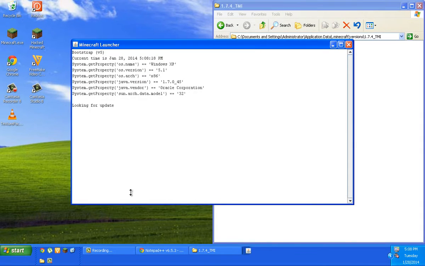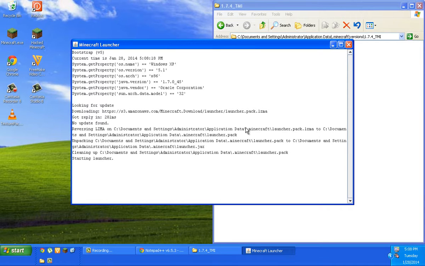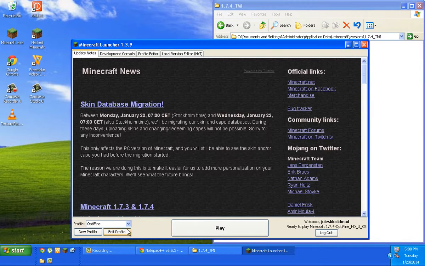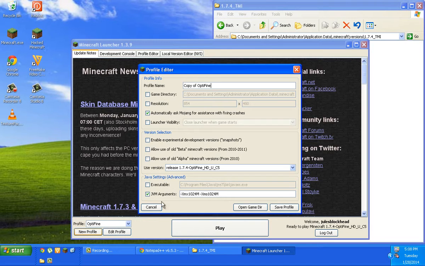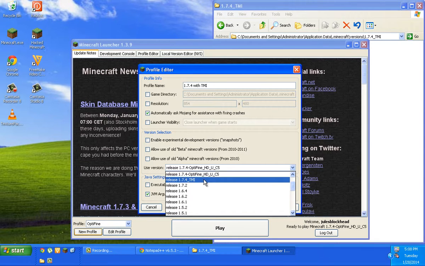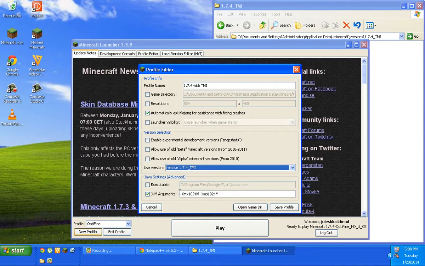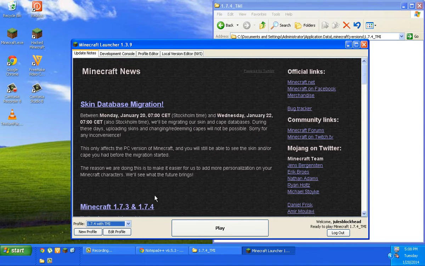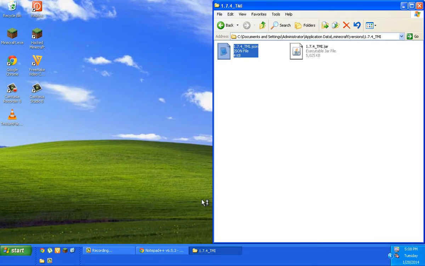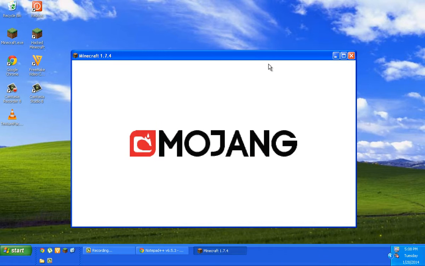Alright, so now we're going to fire up Minecraft, and we're going to build a new profile. We'll just call this 1.7.4 with TMI. And we're going to choose that new release that we added manually. And I always like to start it with at least a gig, so you could always use those. Alright, let's go ahead and select that and play. And let's see if it works.